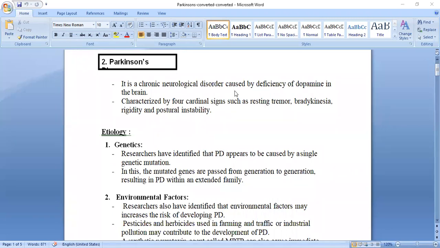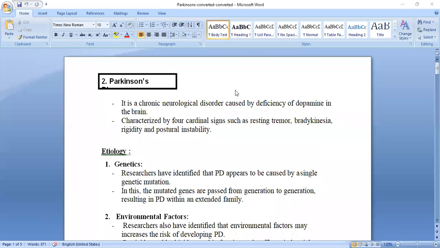Okay, so today we will see Parkinson disease. Yesterday, which disease did we learn in the CNS? Am I audible, all of you?